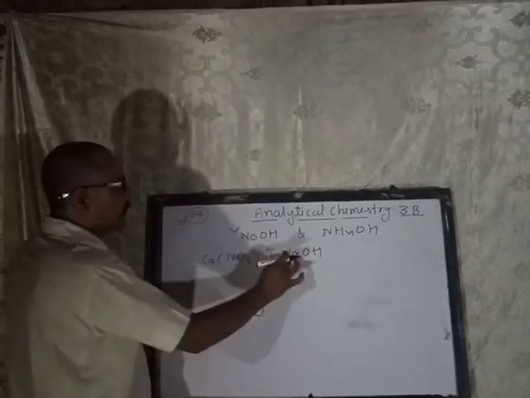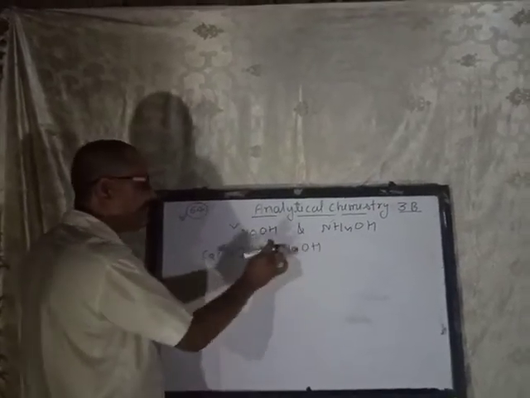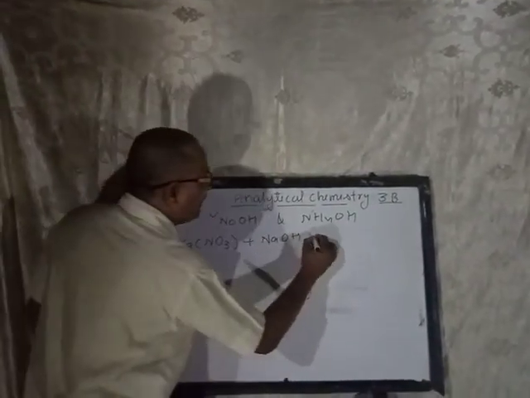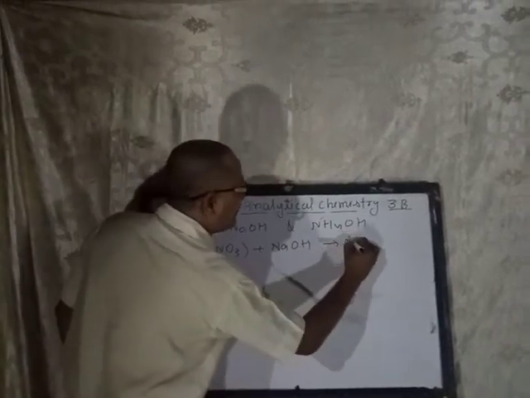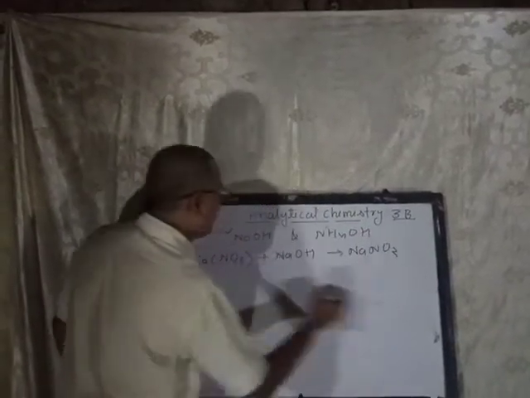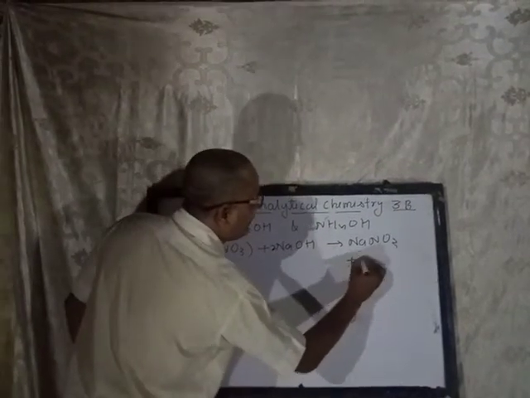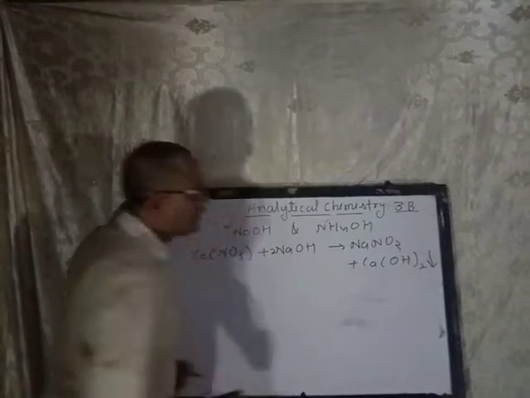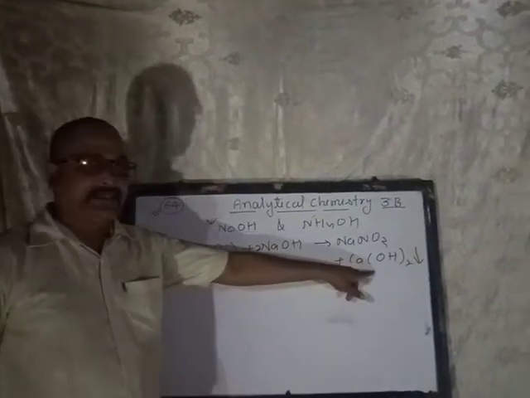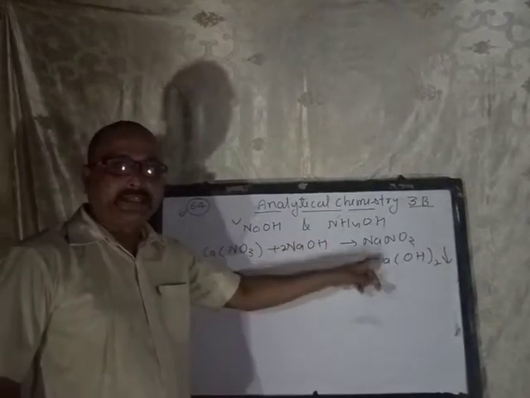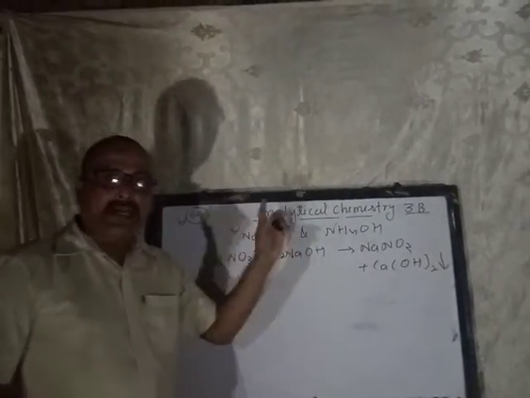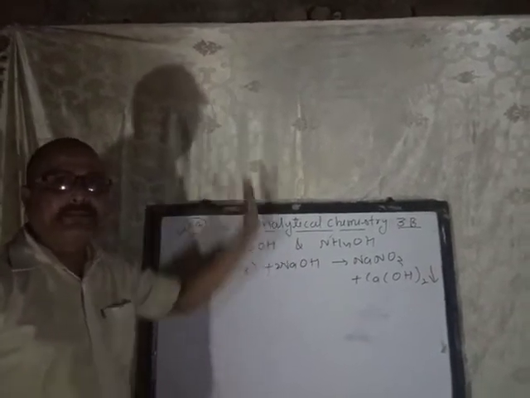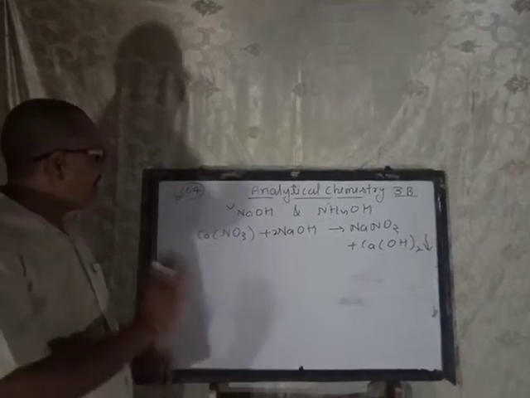When sodium hydroxide is added dropwise, in a little amount, to calcium nitrate solution, it gives sodium nitrate and calcium hydroxide. You will see a white insoluble precipitate. This reaction is a double decomposition reaction and a precipitation reaction. I explained this already in my previous video on different types of chemical reactions.